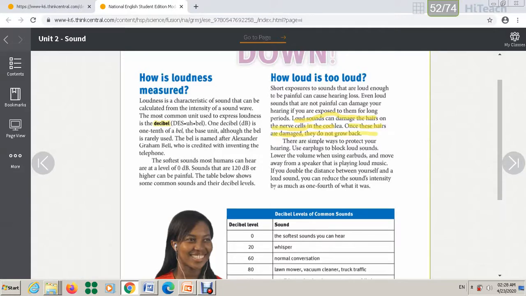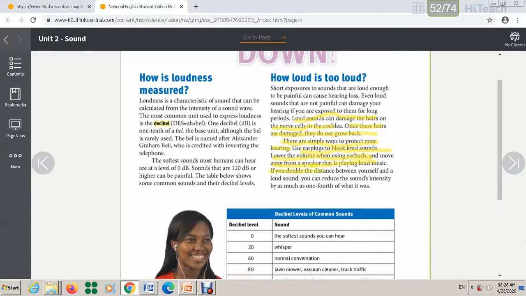There are simple ways to protect your hearing, so you have to know the ways. Use earplugs to block loud sound, lower the volume when using earpods, and move away from the speaker that is playing loud music.